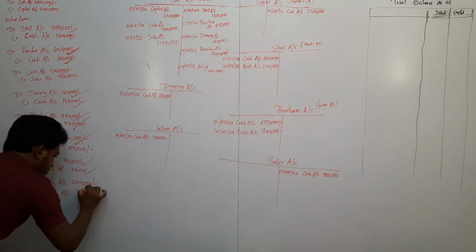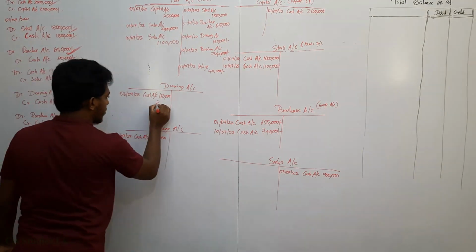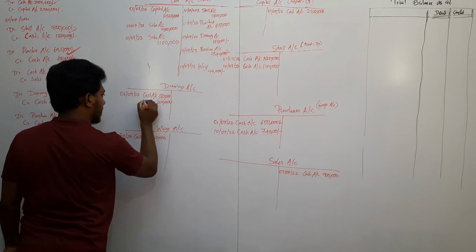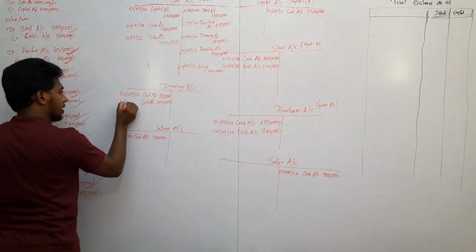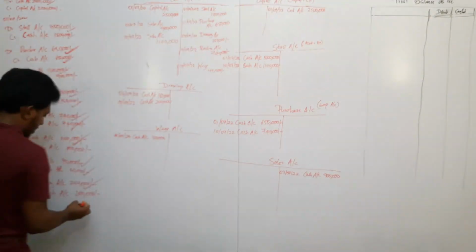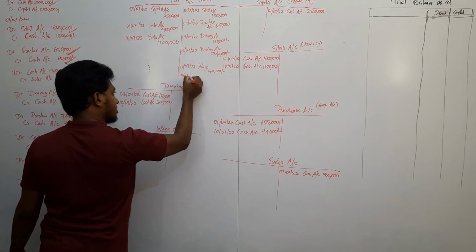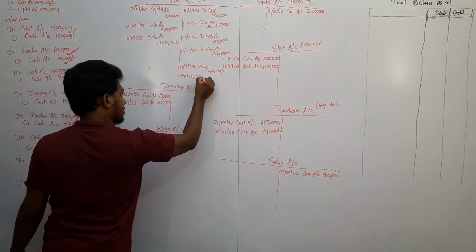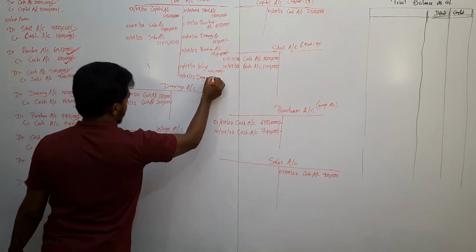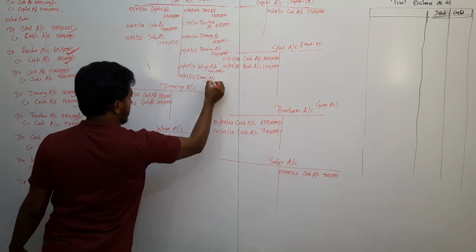Now let's pass 200,000. Cash, 10th July 2022. Now let's pass the cash. Drawings account 200,000.